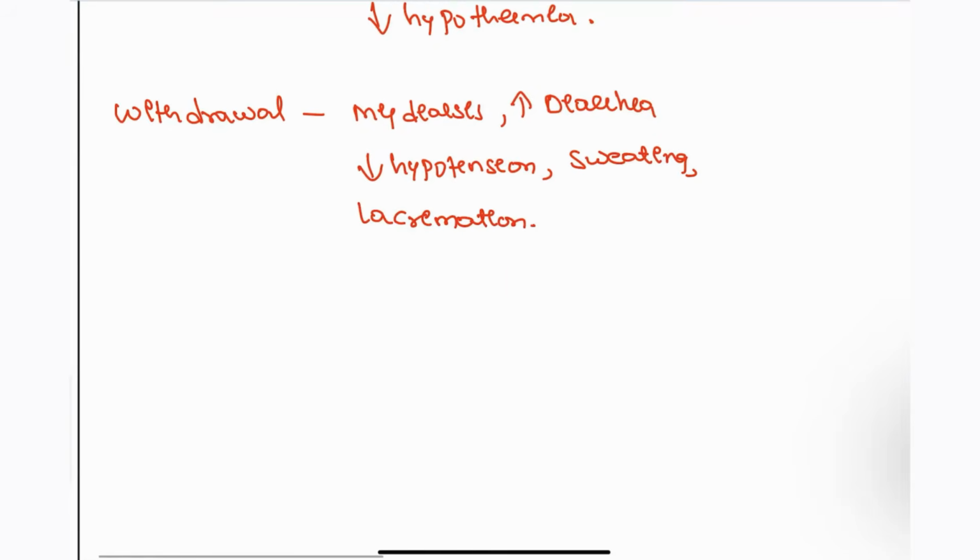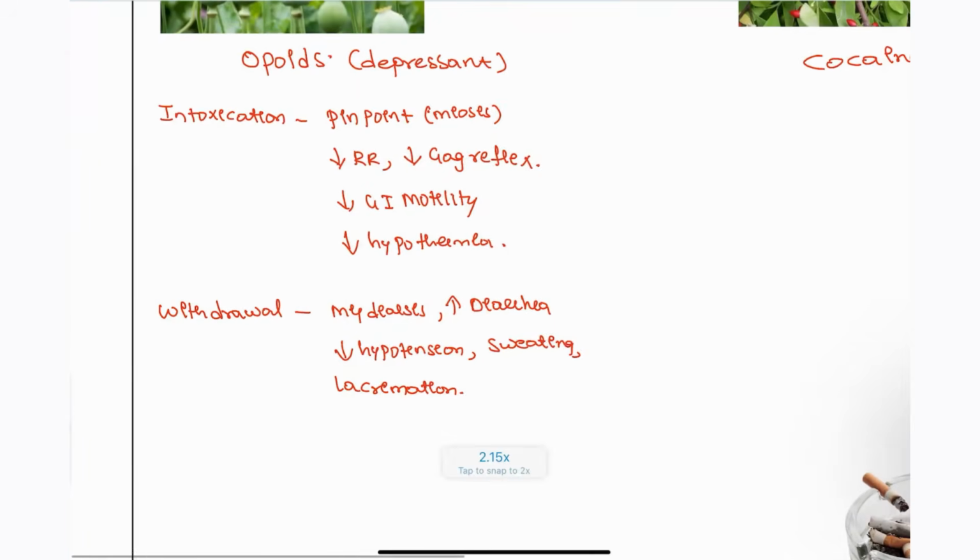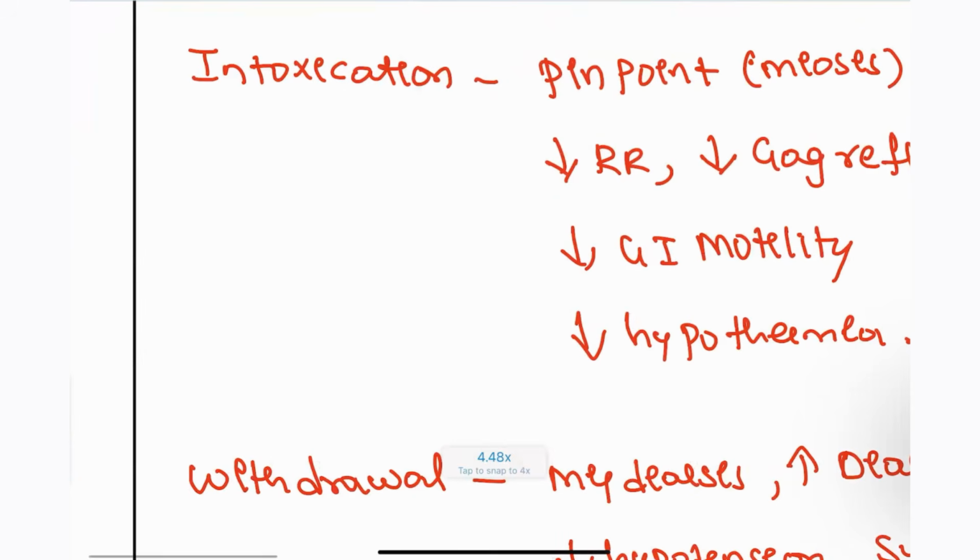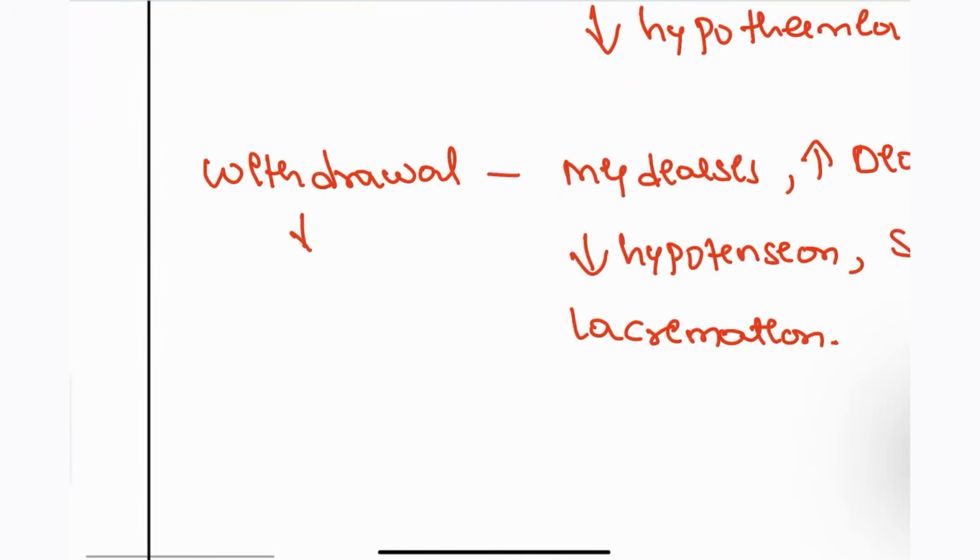This is what we are going to see in the patients of the intoxication and the withdrawal. When it is intoxication, the drug of choice that you have to give is naloxone. When there is a withdrawal, you have to give methadone. Accordingly, we have to give.